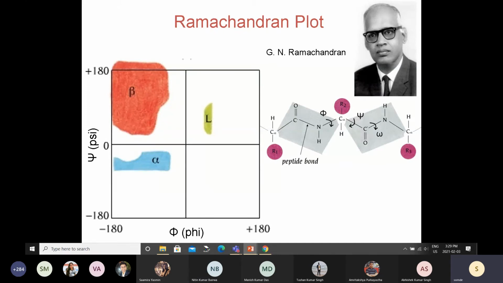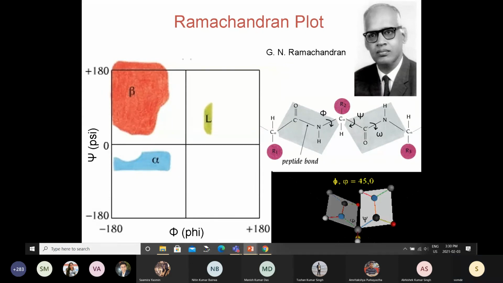So if you take different pairs, how many pairs, how many dipeptides will you get? 20 square. 20 square. So that is 400. Yeah. So they took such numbers and then they rotated, and then they saw that not all angles are possible.